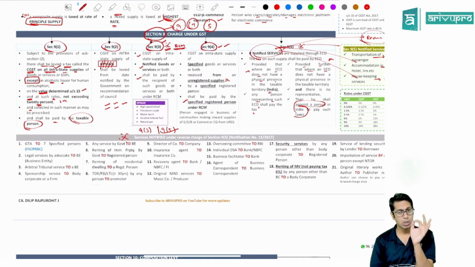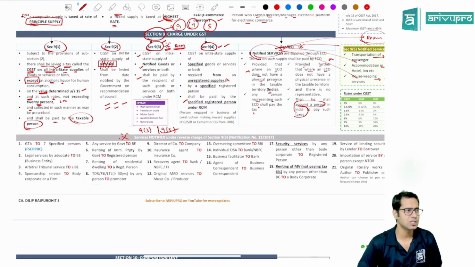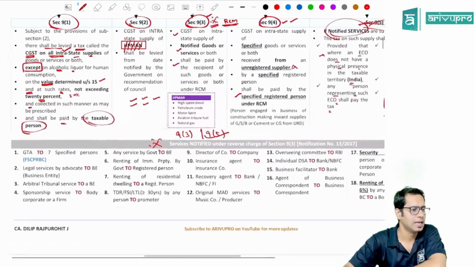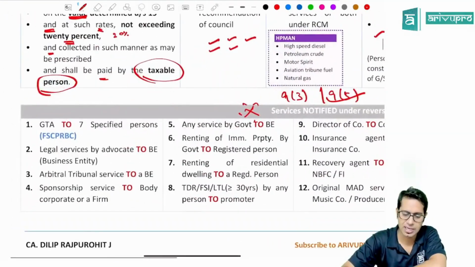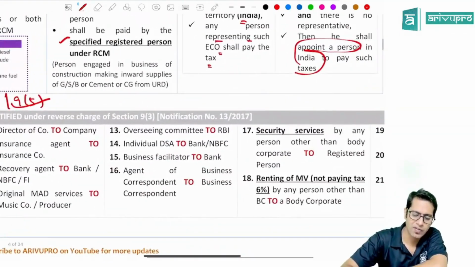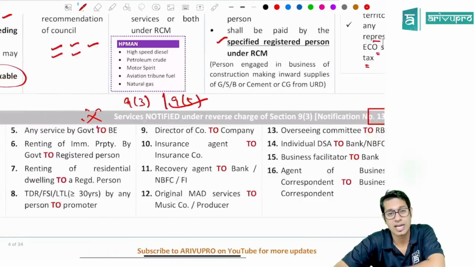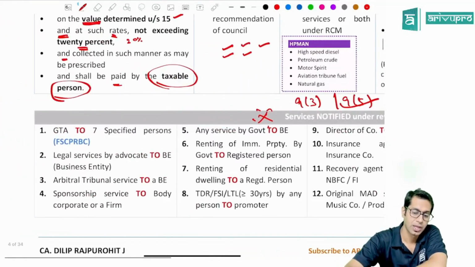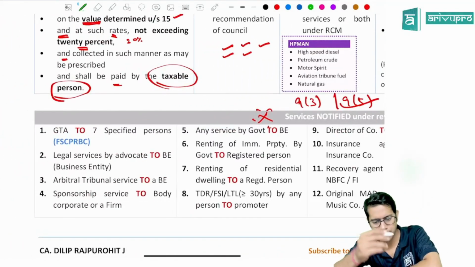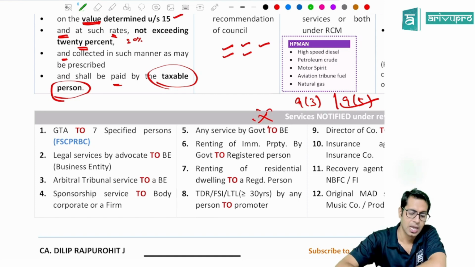Now, the services on which tax is required to be paid under reverse charge are very important. What are those services on which the tax is required to be paid by the recipient under reverse charge? We will see now. These services are notified by notification number 13/2017. So this is the notification which gives the list of different services on which tax is required to be paid under reverse charge. Now there are some important items which I'll mark, others I'll just discuss.